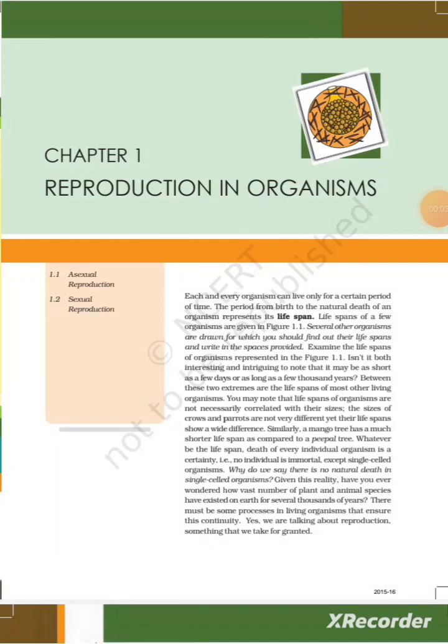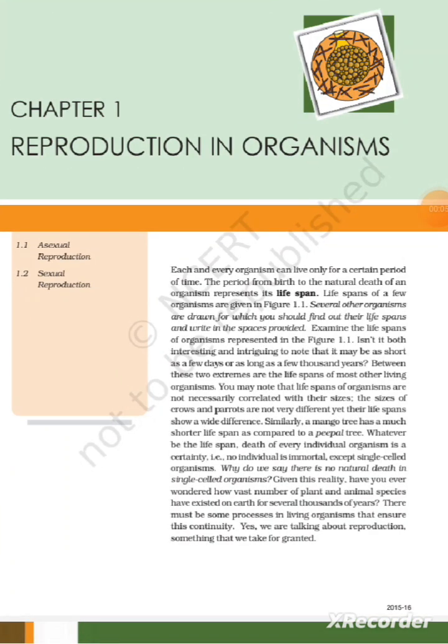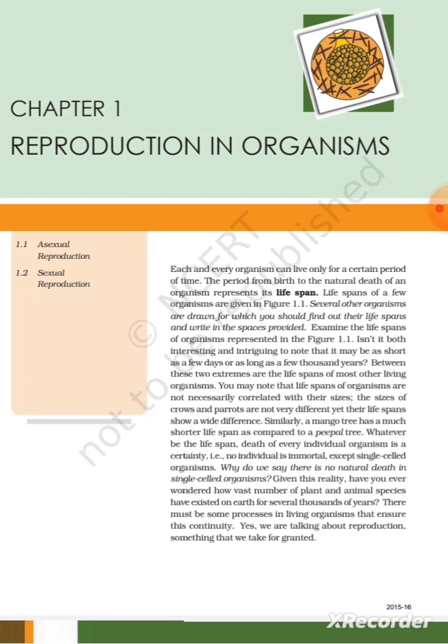Chapter 1, Reproduction in Organisms. Each and every organism can live only for a certain period of time. The period from birth to the natural death of an organism represents its lifespan. Lifespan of a few organisms are given in figure 1.1.